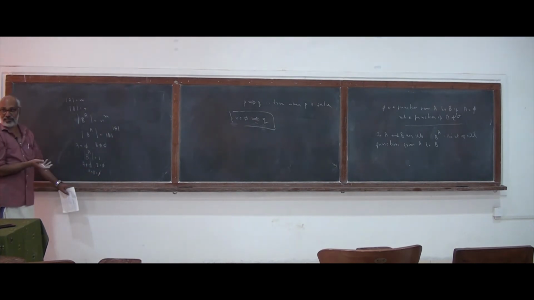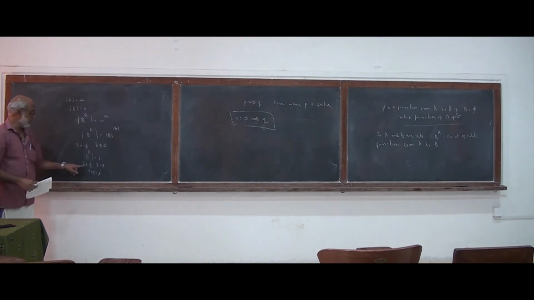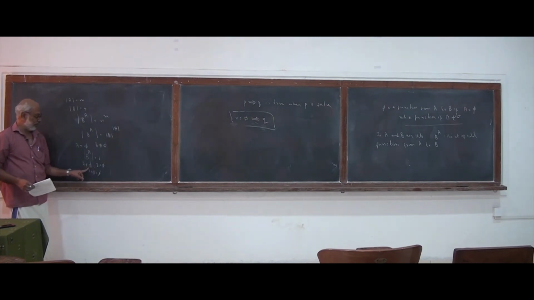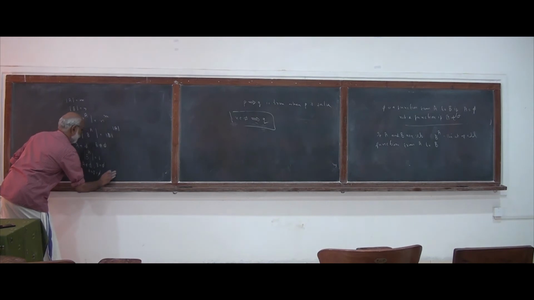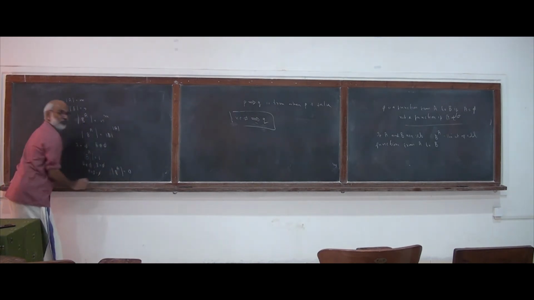So there is only one relation, phi, and that relation is not a function. Why? Because there is an element of A which cannot be mapped to any element of B, because there is no element in B. So there is no function from A to B in that case. So the cardinality of B to the power of A in that case will be equal to 0.